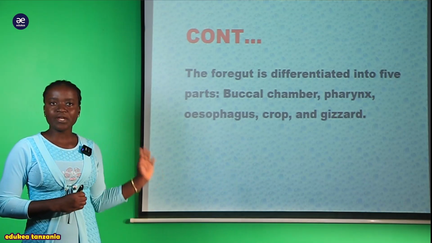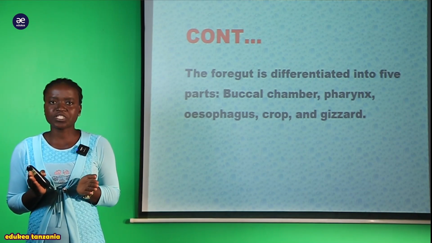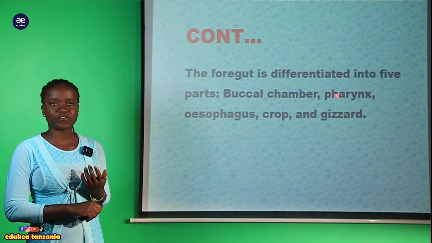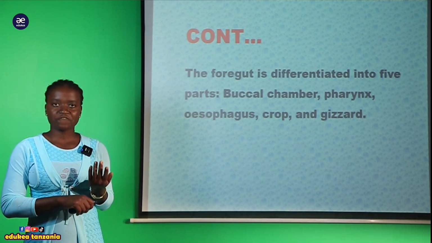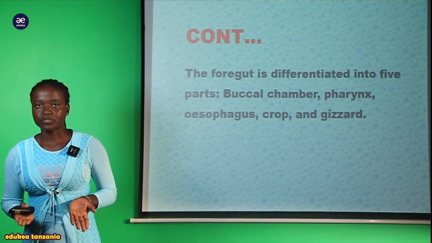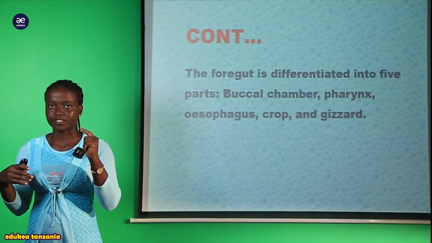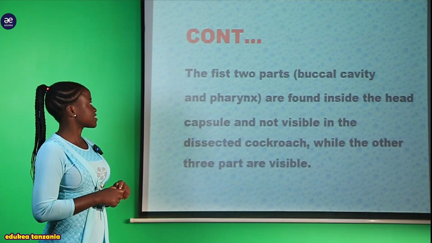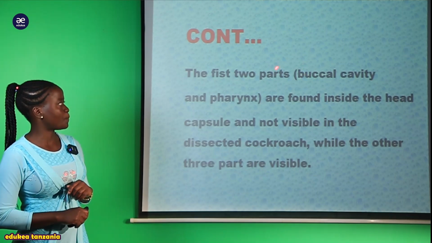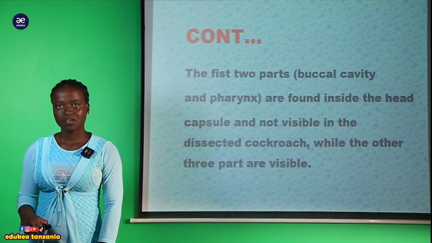So when you are starting to look at the foregut, you have to discuss what is the function of this buccal cavity, this buccal chamber. What is the function of the gizzard? What is the function of the crop? And so on. So you have to keep in your mind the function of each part. We are going to start looking at the first 2 parts, that is the buccal cavity together with the pharynx.